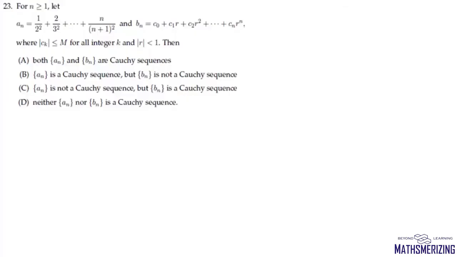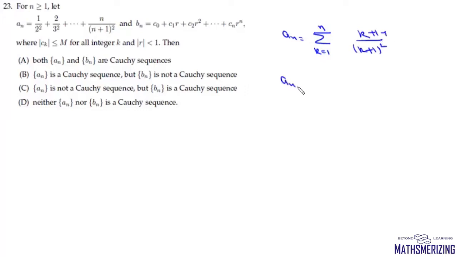Now here the question is, we are given two sequences An and Bn. Now this An is the summation, k varies from 1 to n, k upon (k plus 1) whole square. Now what we'll do is, we'll add 1 and subtract 1.